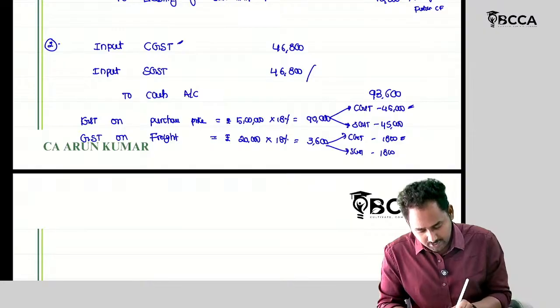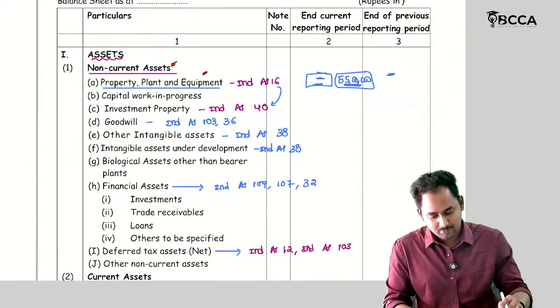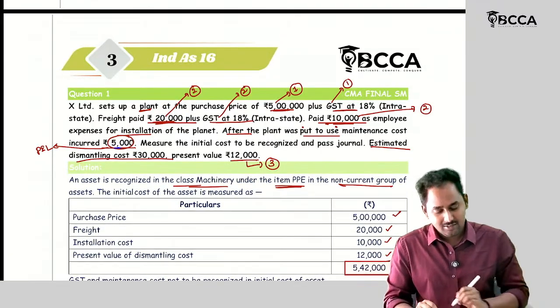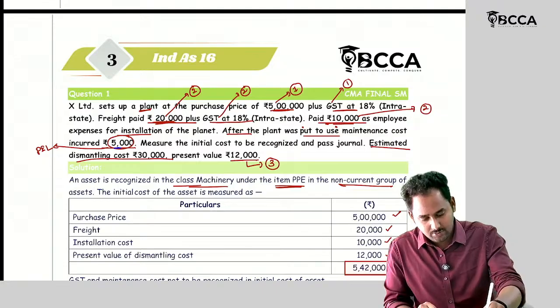And what are the remaining aspects? Did I cover everything? No. So there is 5,000, right? This 5,000 rupees I have left. So this 5,000 should be transferred to P&L. So installation expense account debit to cash.